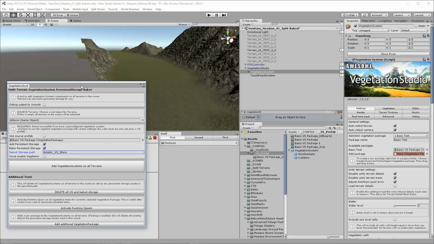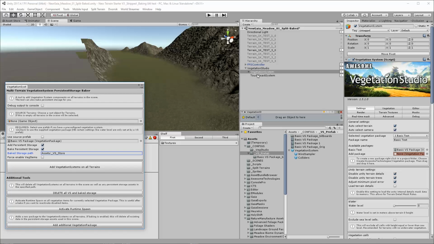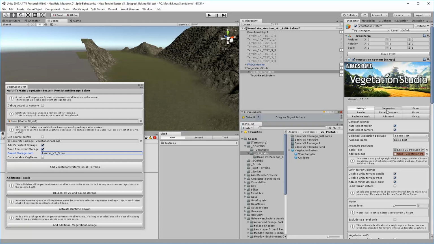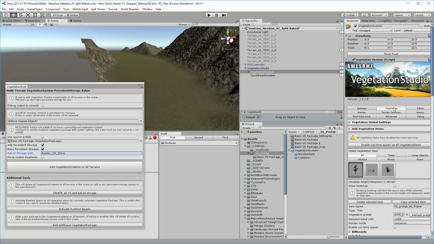That might be okay. So that's probably a case of me saying, right, activate runtime spawn. Actually, let's double check. Yeah, learn by my mistakes.